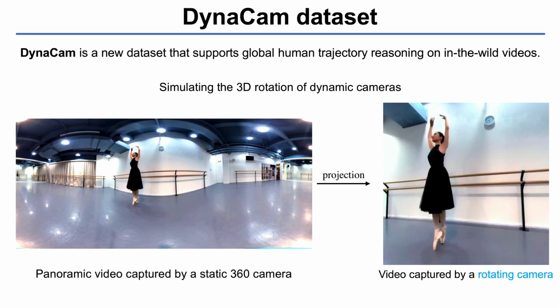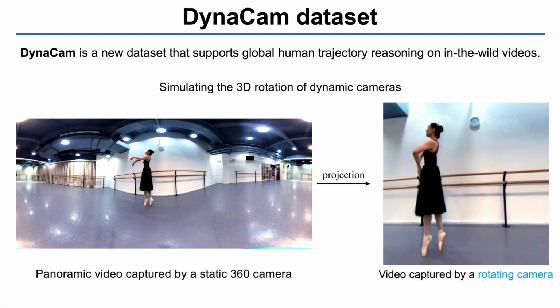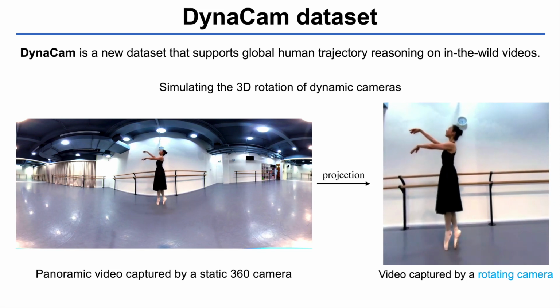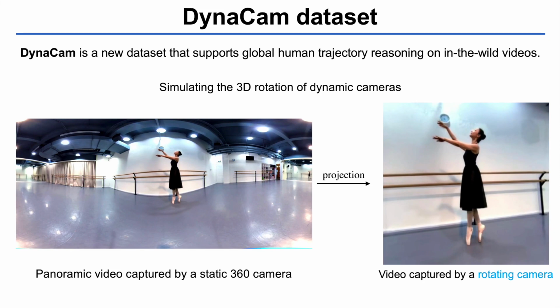To support the in-the-wild global trajectory reasoning, we collect a new dataset named DynaCam. We simulate a moving camera using videos captured by static cameras. To simulate a rotating camera, we project panoramic video frames into regular perspective views.